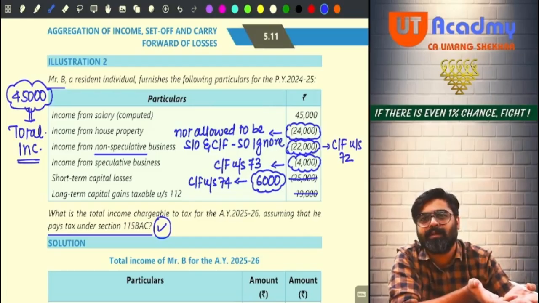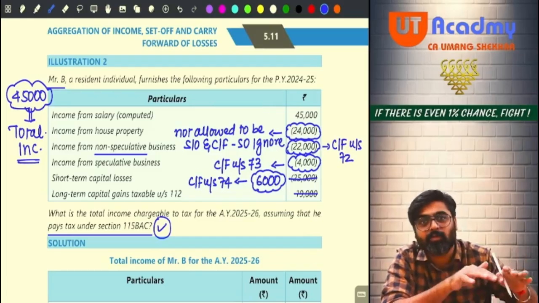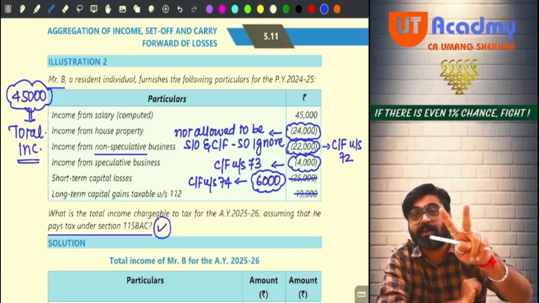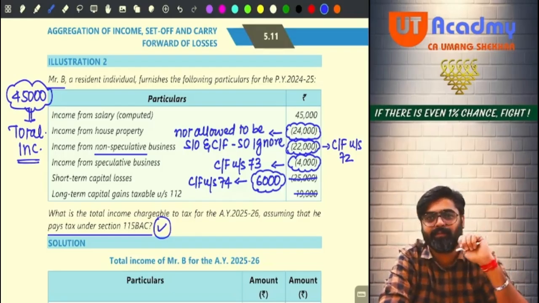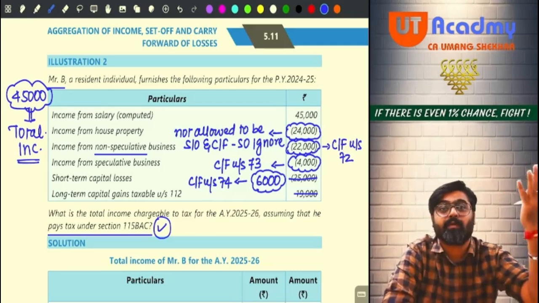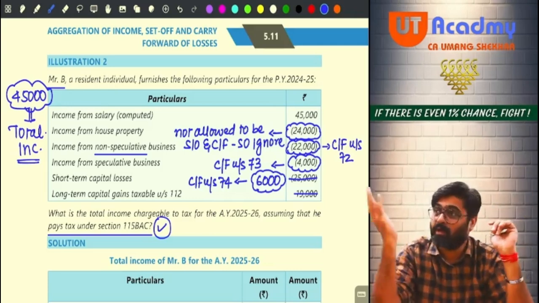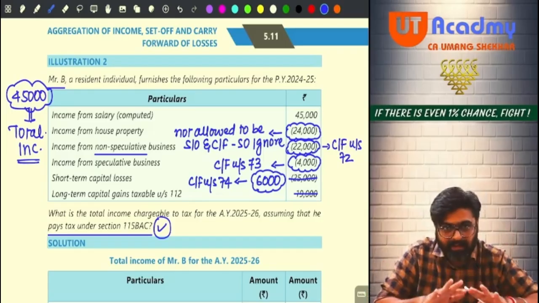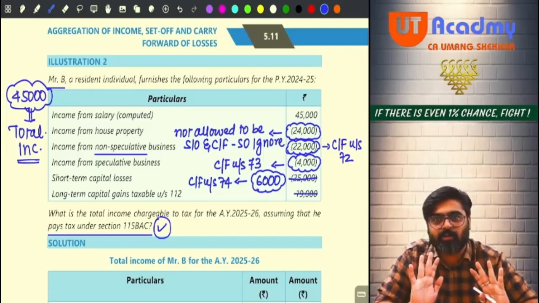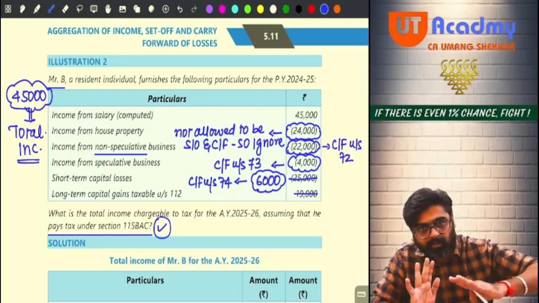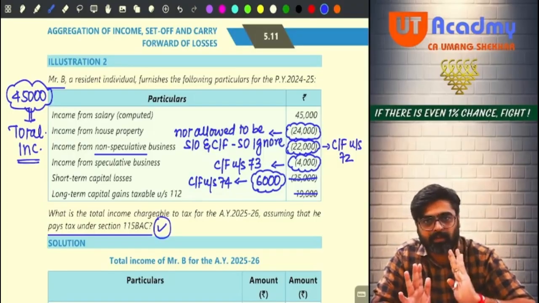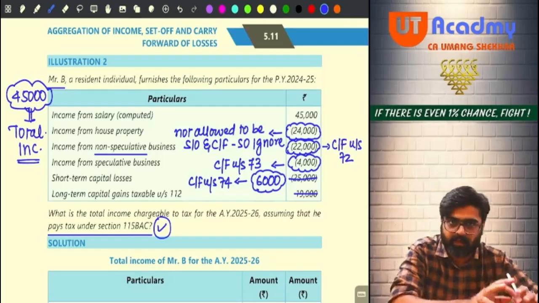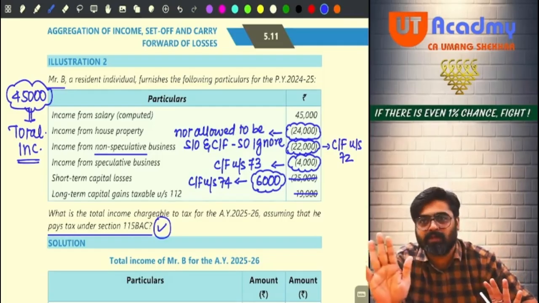But the current year loss, which was supposed to be set off against other heads to the extent of 2 lakhs, that will not be allowed. Its carry forward will also not be allowed. The losses which you have brought forward will be set off against your current year's house property income. Current year house property loss will be set off against current year house property income. Brought forward losses of house property will be set off against house property income. There is no restriction on that.